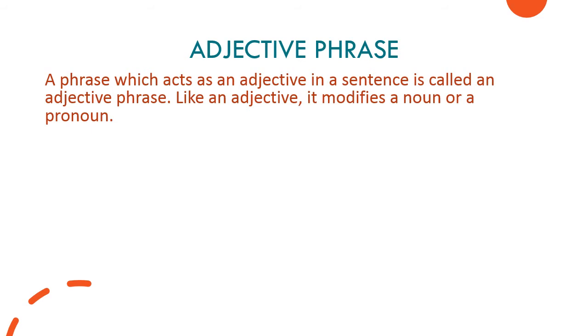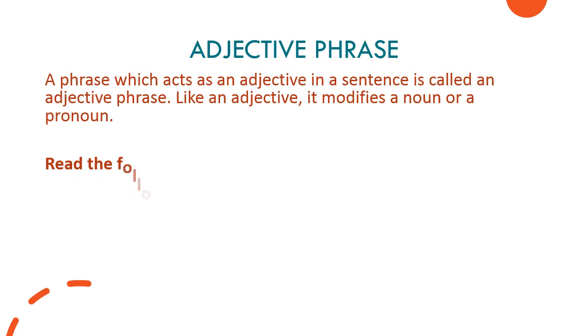For example, the box is useful. Now, if I'm going to add an adjective, the box is very useful. So that very, that is modifying the noun. Box is a noun, so it's modifying that word box, right? So that's an adjective phrase. I have some set of examples for you all.